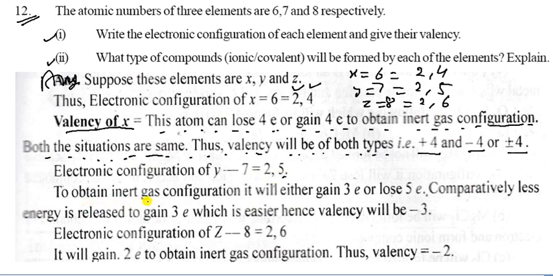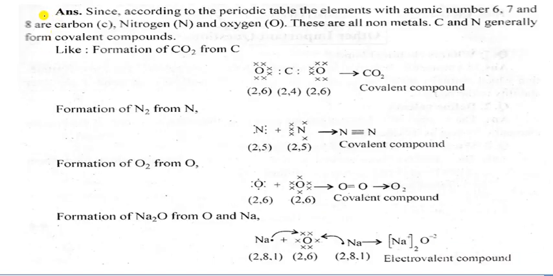Electronic configuration of Y, that is 7, is 2, 5. To obtain inert gas configuration, it will either lose 5 electrons or gain 3 electrons. Comparatively, less energy is required to gain 3 electrons, which is easier, hence the valency will be -3. Electronic configuration of Z, that is 8, is 2, 6. It will gain 2 electrons to obtain inert gas configuration, thus the valency is -2. So these are the reasons for the valency. Let us see the next part of this question.